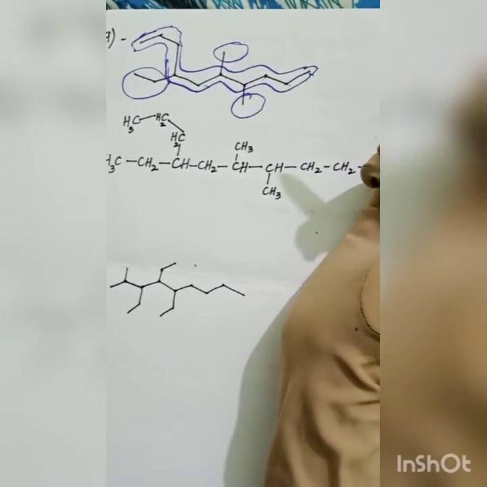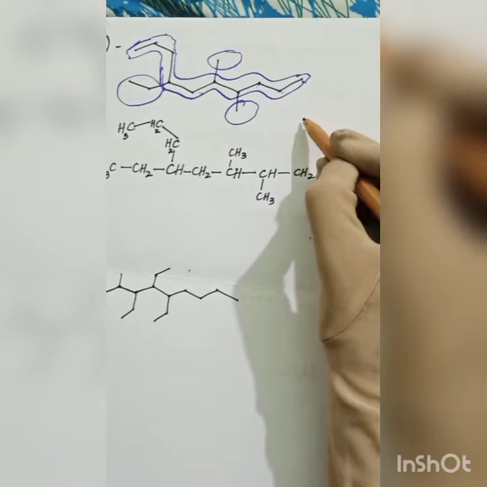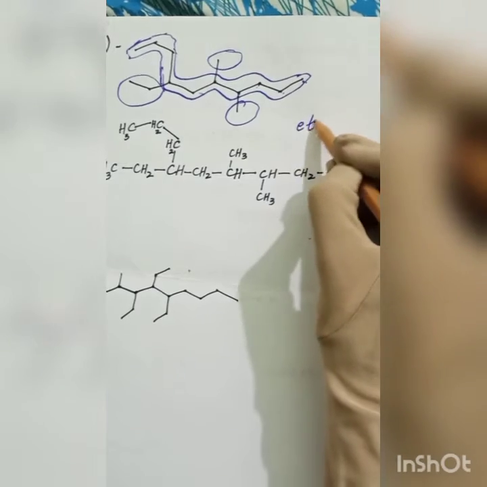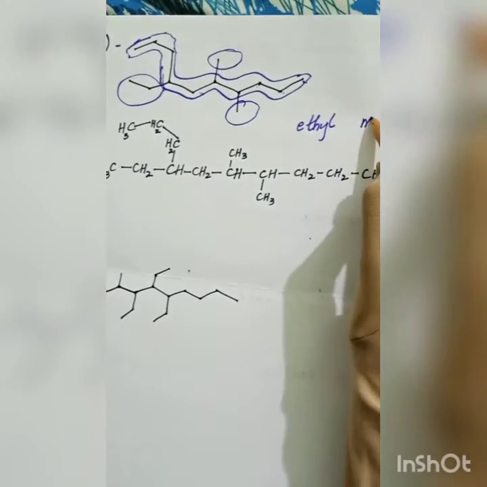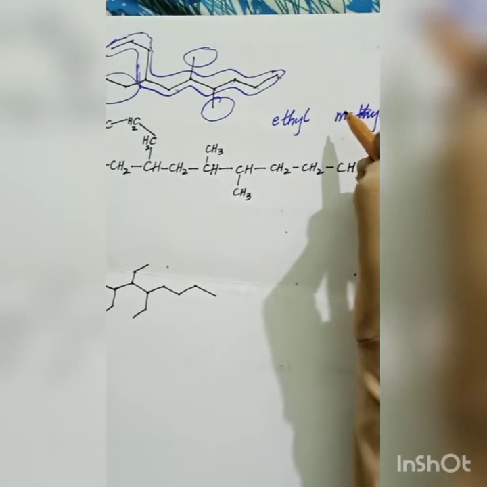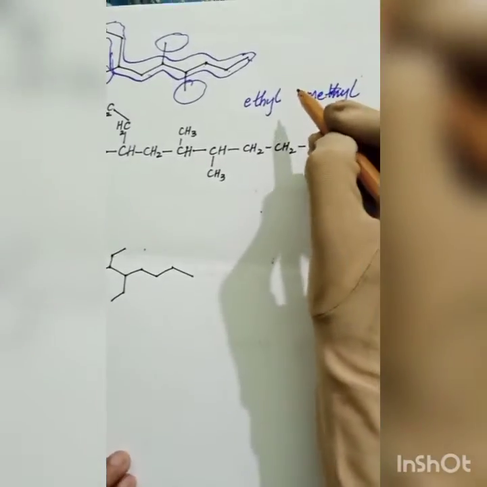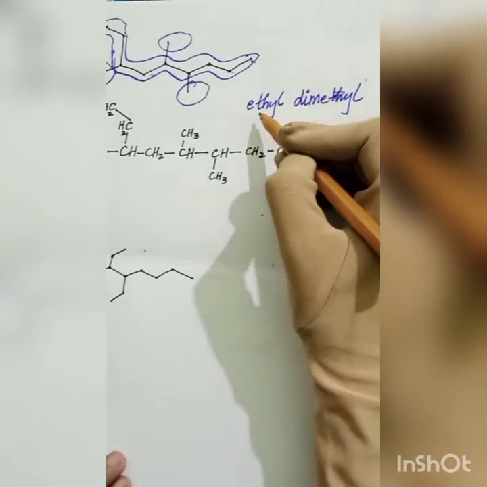Okay. Now I have to write the names of both of these branches, methyl and ethyl. Ethyl comes first. So I will write ethyl first, with some space because I have to write the position as well. Then I will write methyl. How many methyls? I have 2 methyls, so I will write di. Dimethyl. And ethyl is 1.